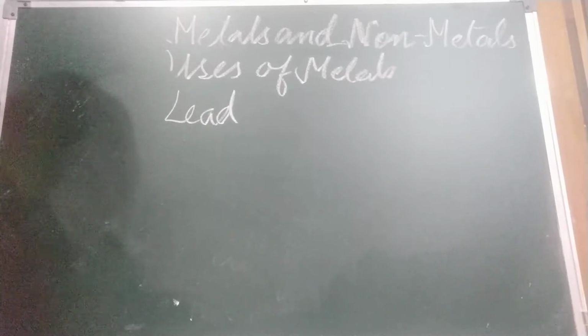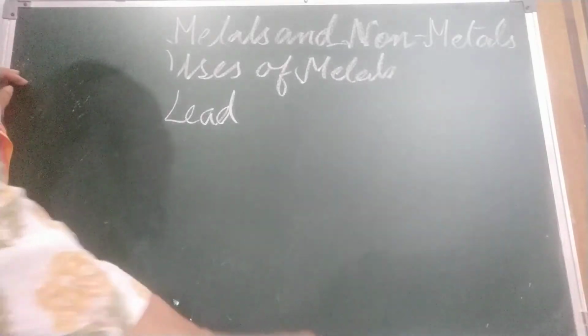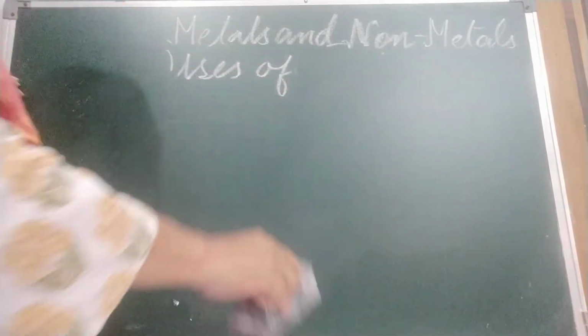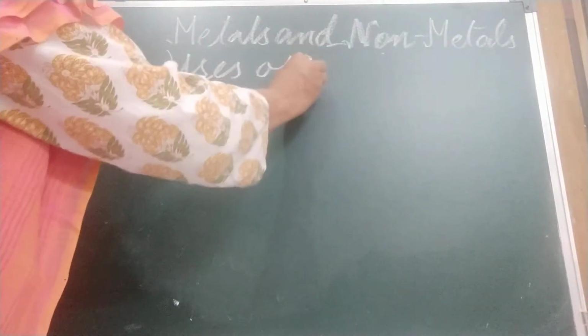It is also used to make alloys. Titanium is a light, strong, corrosion resistant metal. It is used to make bodies of aircraft. Mercury, being a liquid, is used in thermometers and barometers. Now children, we are going to discuss uses of metals, non-metals and metalloids.